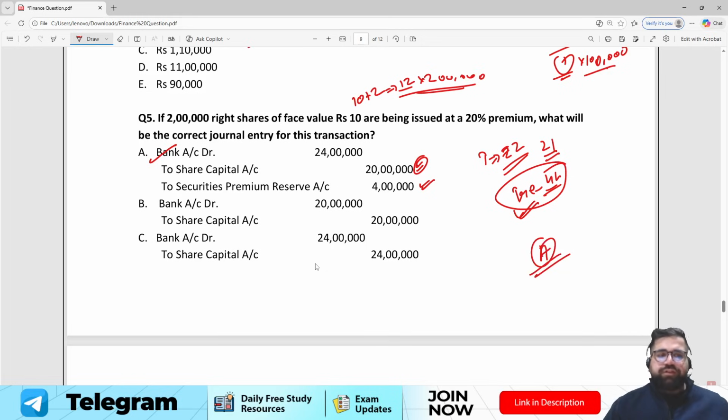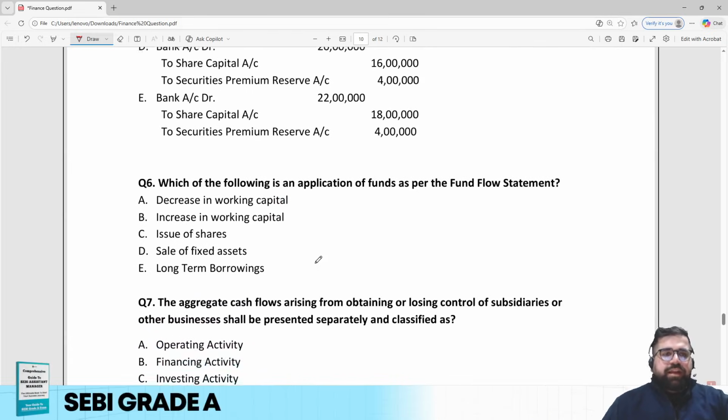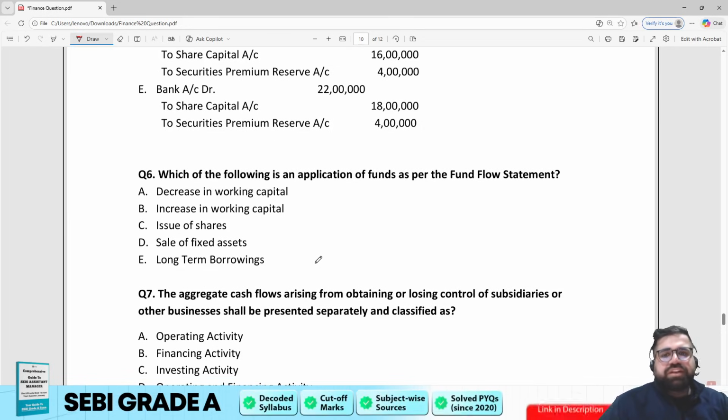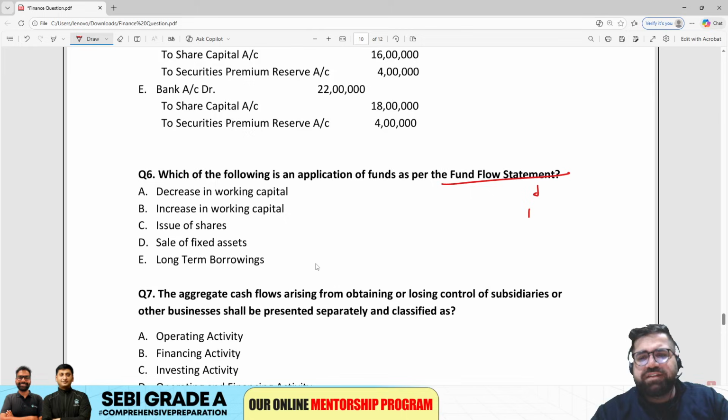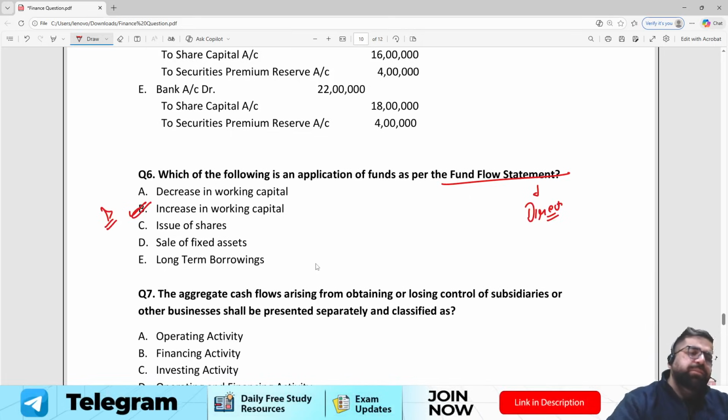Cool. So we have solved 5 questions now, all looking easy. Chaliye, now we are solving question number 6. Which of the following is the application of funds as per fund flow statement? Direct question, nothing to explain because this is direct from the fund flow statement. The correct answer will be increase in working capital, option B. Because if working capital increases, that definitely means you have made some application. Application means you have used your funds.